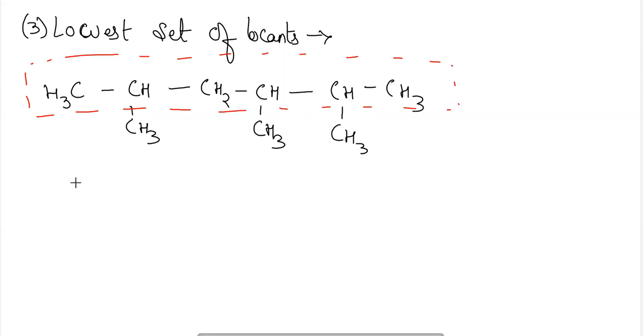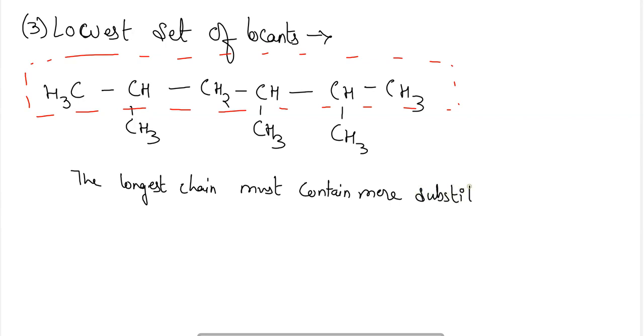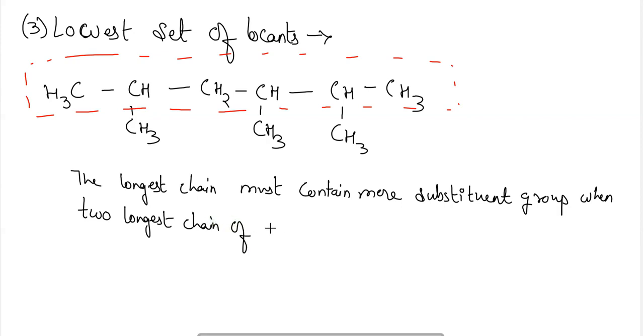The rule is that the longest chain must contain more substituent groups when two longest chains of the same number of carbon atoms are there.